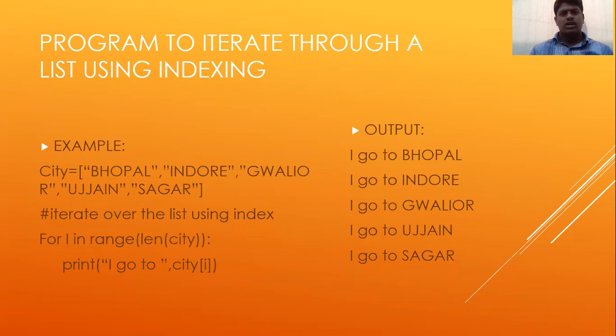Program to iterate through a list using indexing. For example, we have taken the input from the user, city equal to Bhopal, Indore, Gwalior, Ujjain, Sagar. Iterate over the list using index: for i in range(len(city)), we take the length of the city, then print "I go to" city[i], and the output will be shown on the screen. I go to Bhopal, I go to Indore, I go to Gwalior, I go to Ujjain, I go to Sagar. You can see the output on the screen.